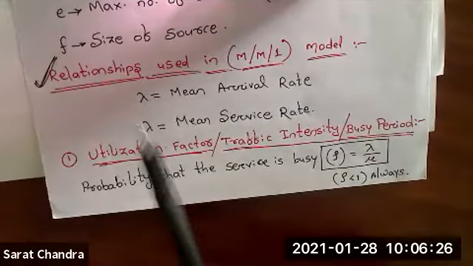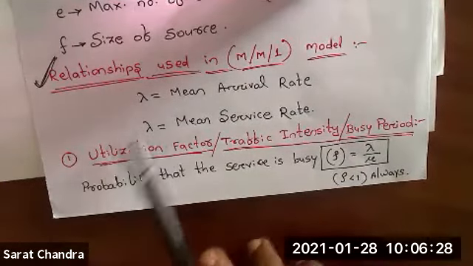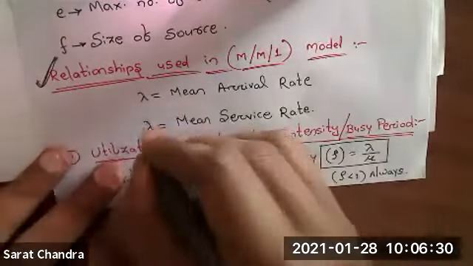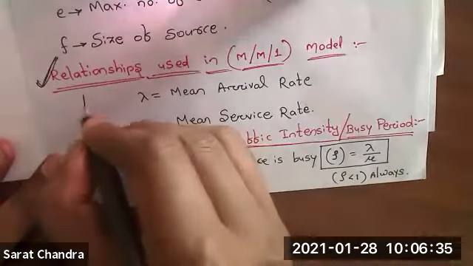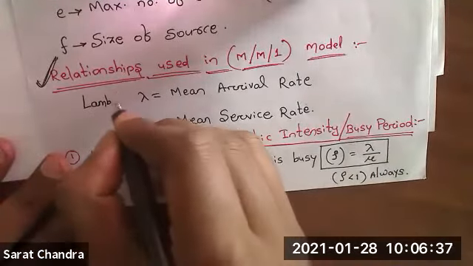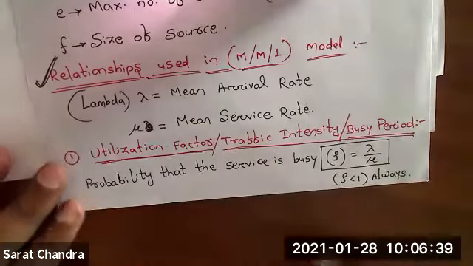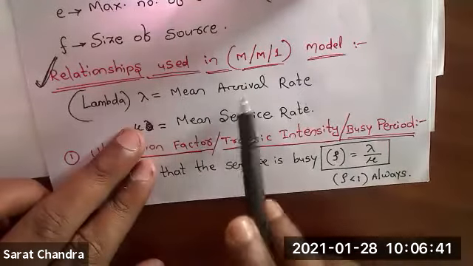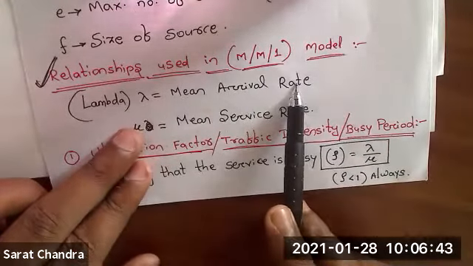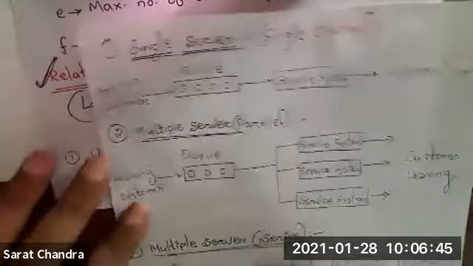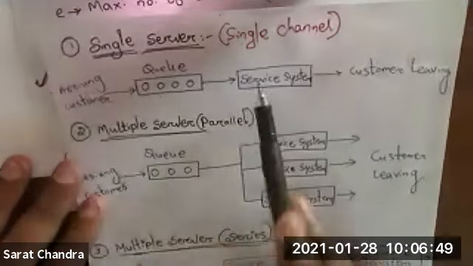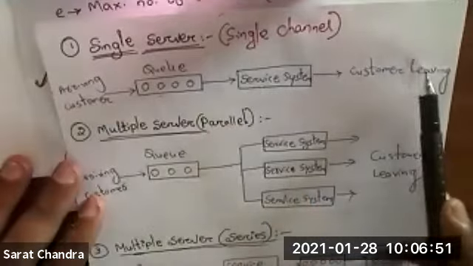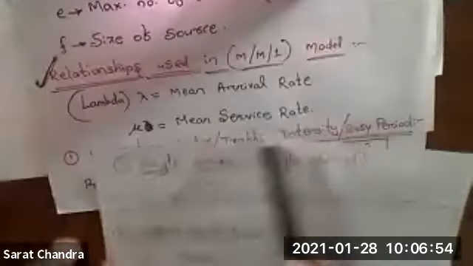So the first one is called lambda. What is this one? This is nothing but your mean arrival rate. Customers are coming, customers will arrive, and after getting the service, the customer will leave. What do you mean by rate?